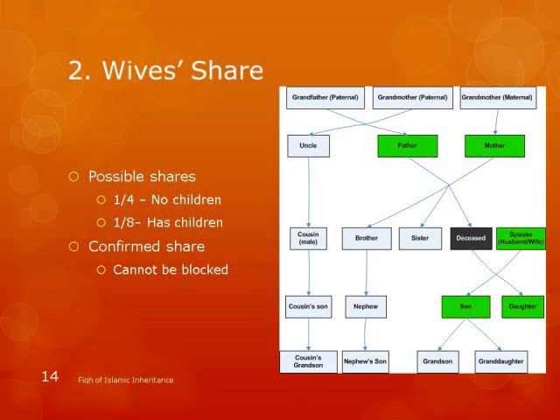Let's look at the wife's share now. So very similar. It's just half of what we discussed for the husband, right? So in this case, she gets a quarter or 1/8. Okay, the husband got half here and 1/4. This is the same thing. We talk about children. This has to be children of the husband. It does not necessarily mean the children of this particular wife.